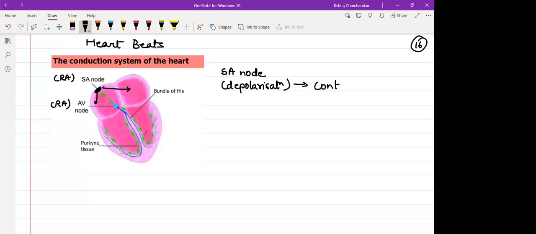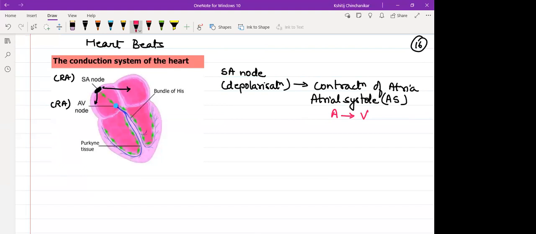So because of this depolarization, it will cause contraction of both the atria together. So the event of the cardiac cycle that is taking place, we refer to that event as AS, atrial systole. So because of atrial systole, the blood will move from the atria to their respective ventricles.